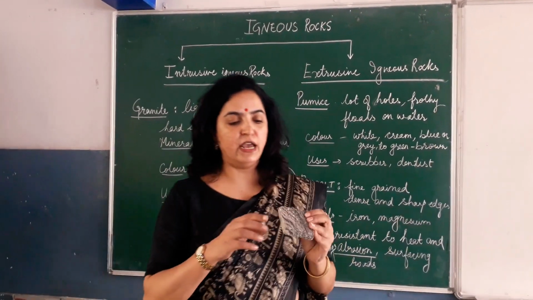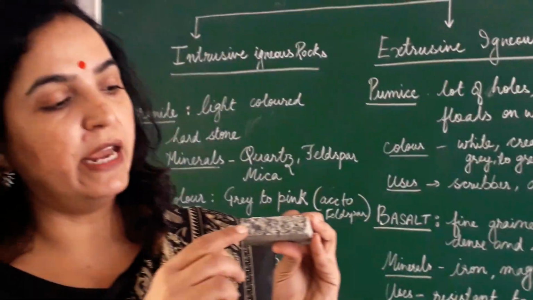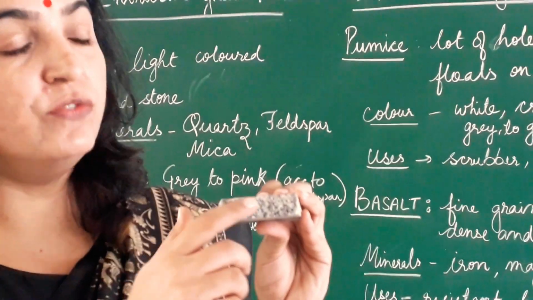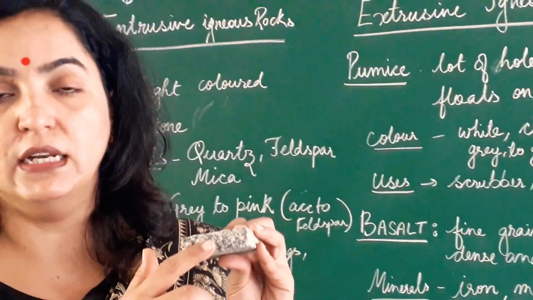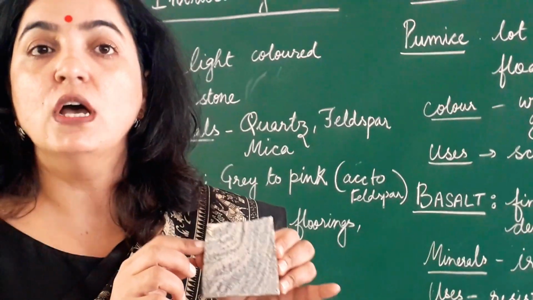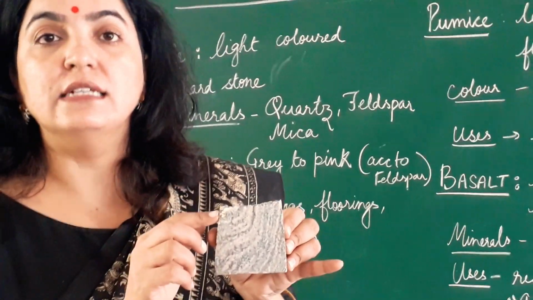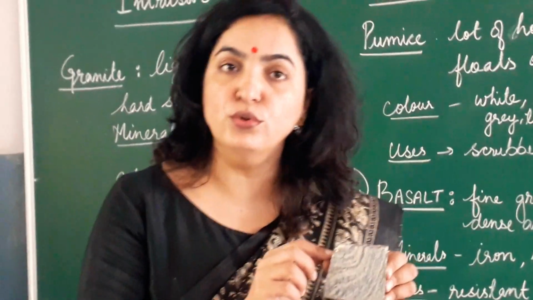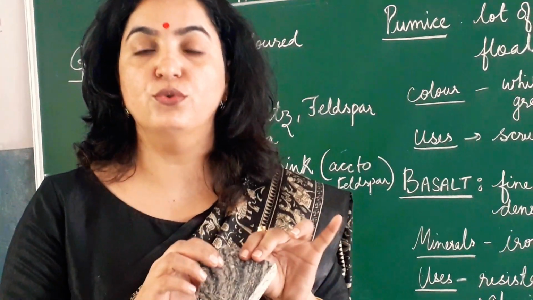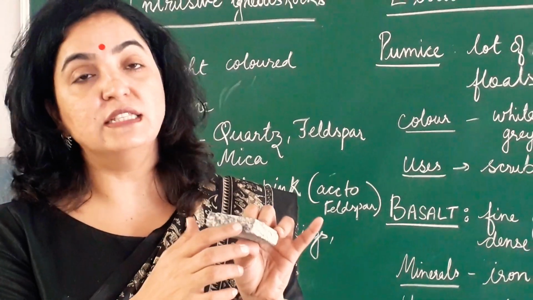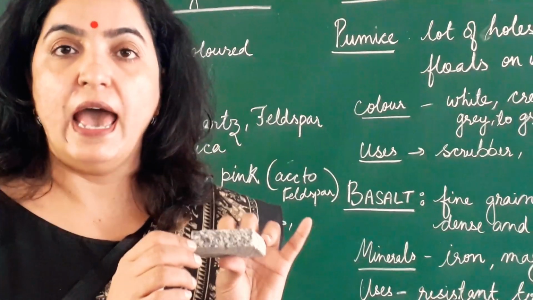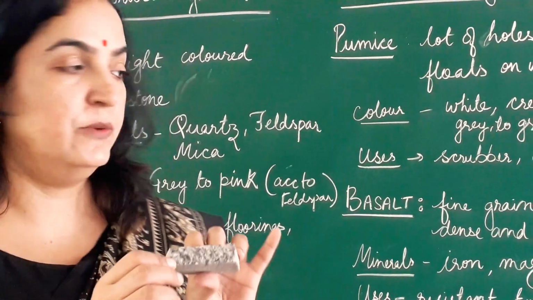See, I have a granite rock. You can see the grains are very coarse inside. Why so? The size of the grains or the size of the rock particle depends on the type of mineral present inside the rock, the size of the mineral particle, and the rate at which the magma cools. So here I told you this granite takes thousands of years to cool, and so the grains inside are very coarse because the magma is cooling very slowly as there is a lot of heat inside.